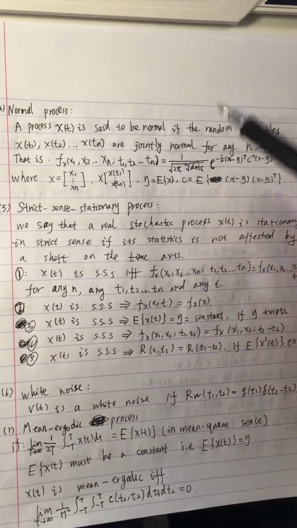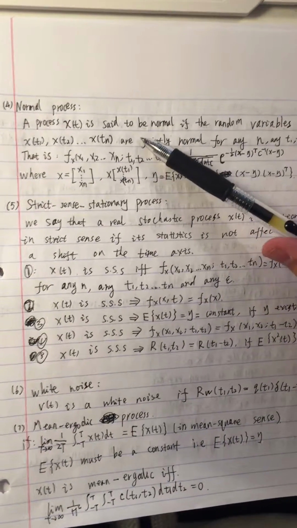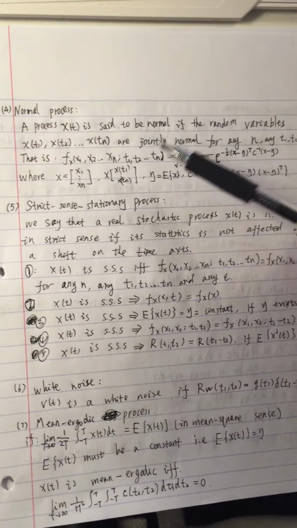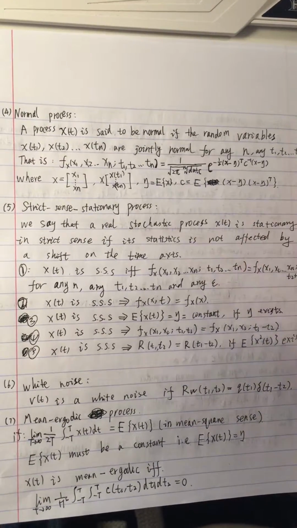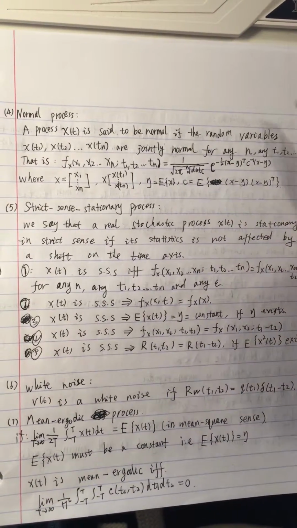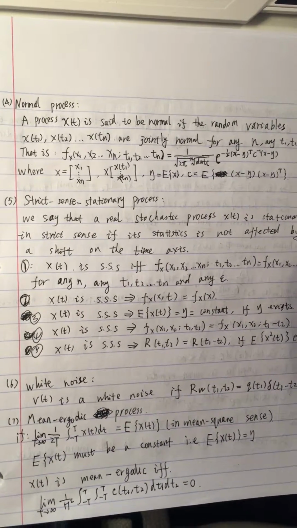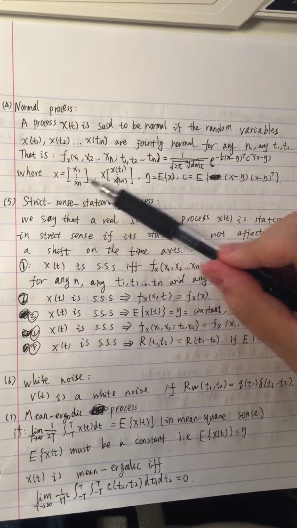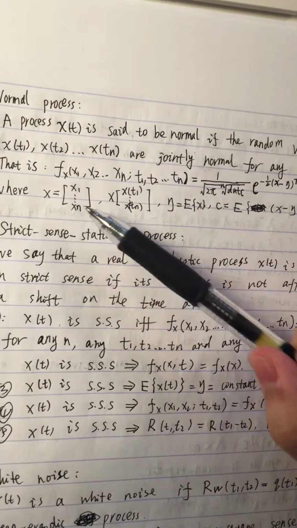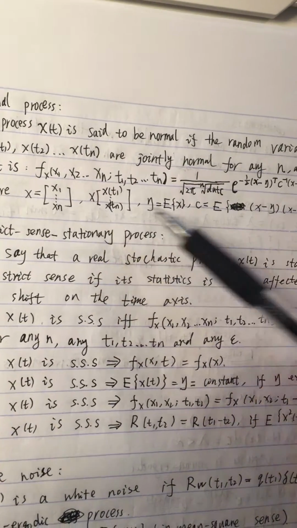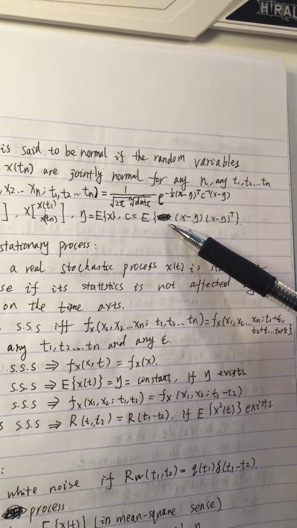So for the fourth question, the normal process. A process X(t) is said to be normal if the random variables X(t1), X(t2), up to X(tn) are jointly normal for any n and any t1 to tn. So we can easily find the f_X, which is like this, where X is equal to this and the matrix is like this.